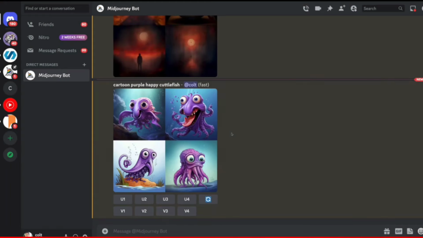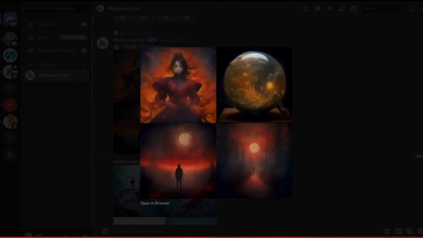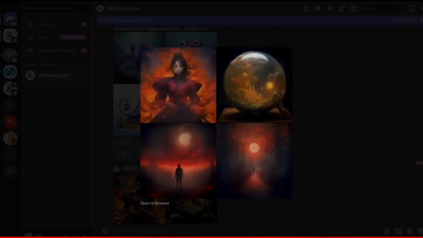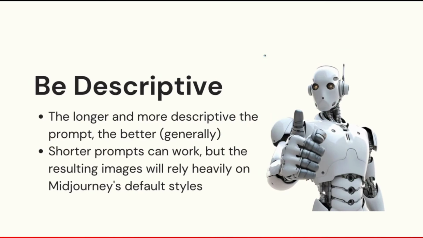Very different output. And you can see the emoji one is working away. We're getting quite diverse results that all have to do with fire in some way, or fire-ish. Not very specific at all, just a single emoji, but it does work. But generally, when I'm working with Midjourney, I have something in mind. Unless I'm really just exploring and I'm not sure what I want, I usually have an image in my head almost. It can be nice to be surprised by Midjourney, but it's also nice to have it do what you want. And that's where being descriptive comes in. It sounds obvious, it is obvious. The more descriptive, generally, the better. With the caveat of what I'll show you in the next video.